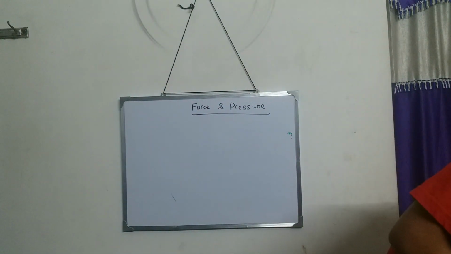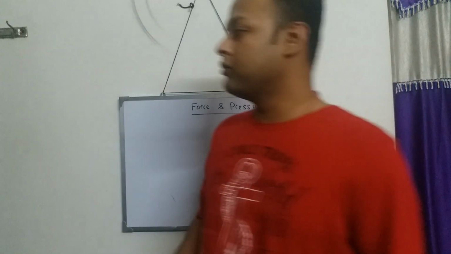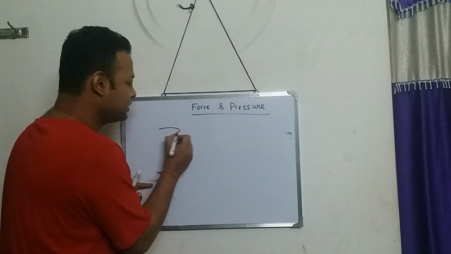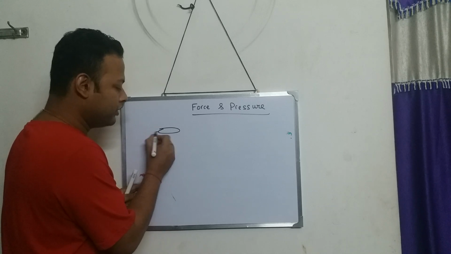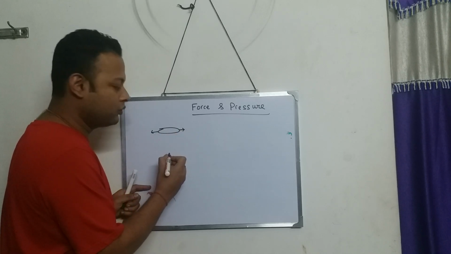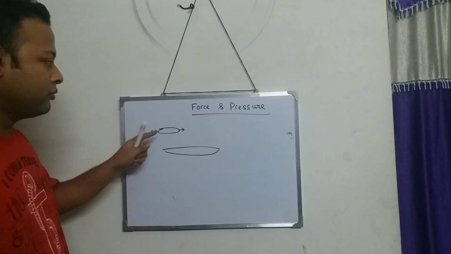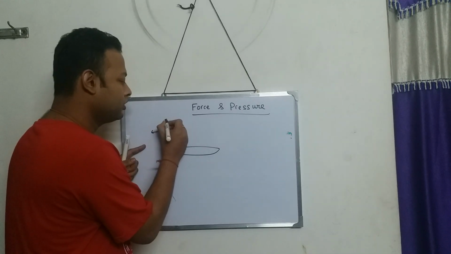After this, as I told you, a rubber band is there. As we apply force to it, force on either side, what happens? The rubber band increases its length.